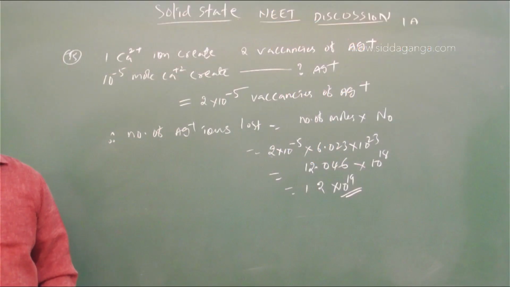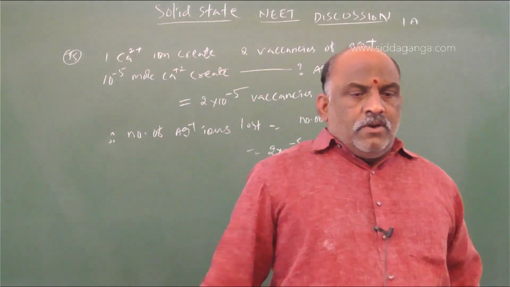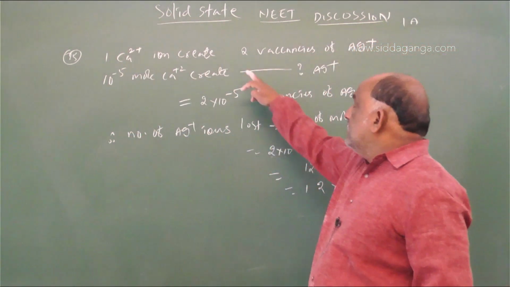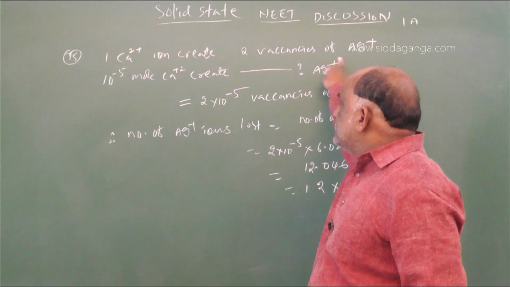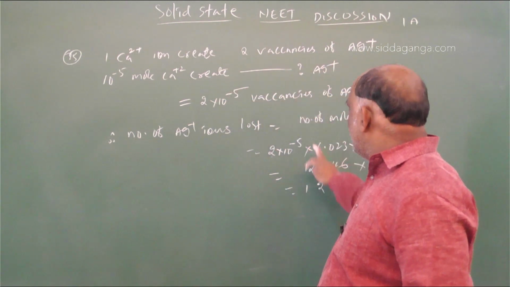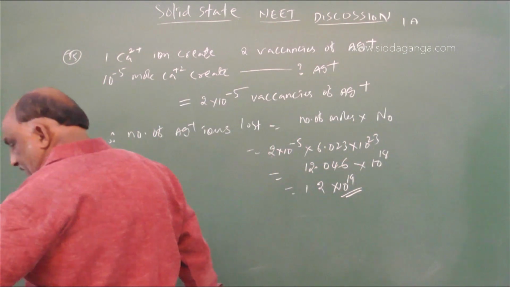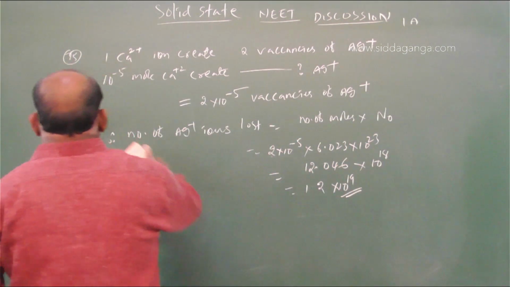1.2 into 10 power 19 is the right answer. Again, if you get any confusion, then go through this: Ca2+ creates 2 vacancies, 10 power minus 5 mole creates 2 into 10 power minus 5, multiplied with Avogadro number, we get 1.2 into 10 power 19. Next question is 76.